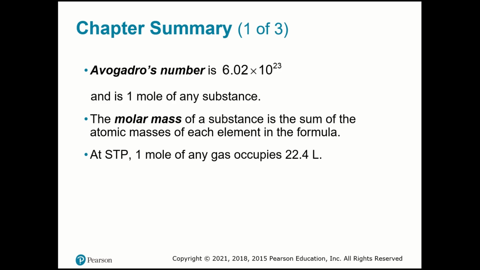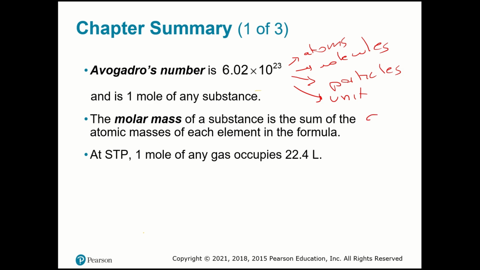So we have an Avogadro number. You already know, 6.02 times 10 to the 23rd. One mole of any substance contains this quantity of atoms, molecules, units, whatever unit you use over here, right? So let me change my color over here because this I cannot see. Good. So it could be atoms, molecules, particles, units.